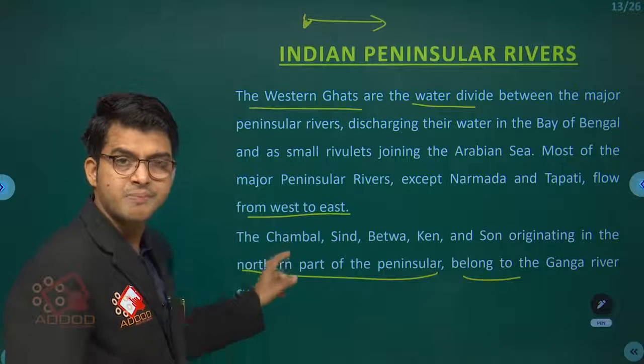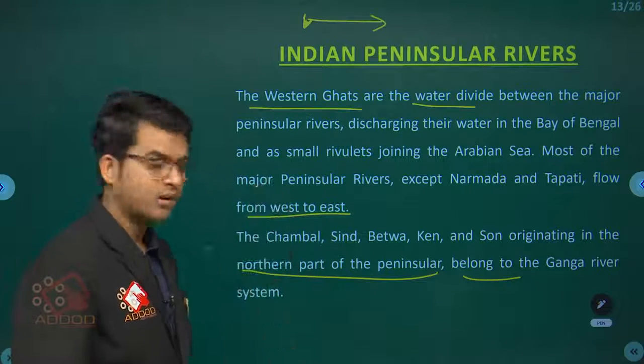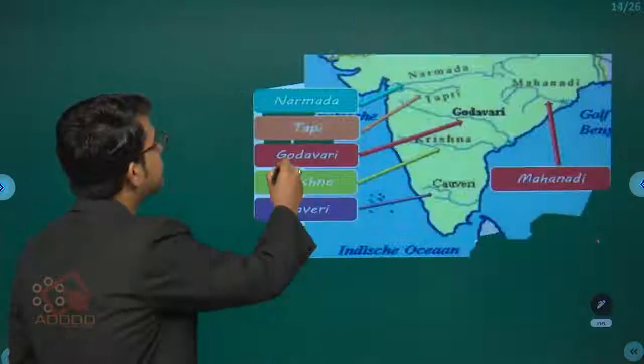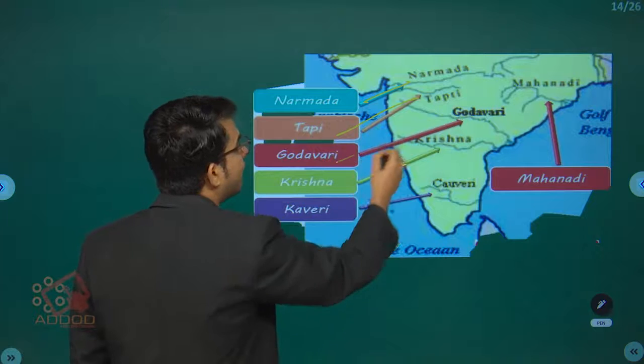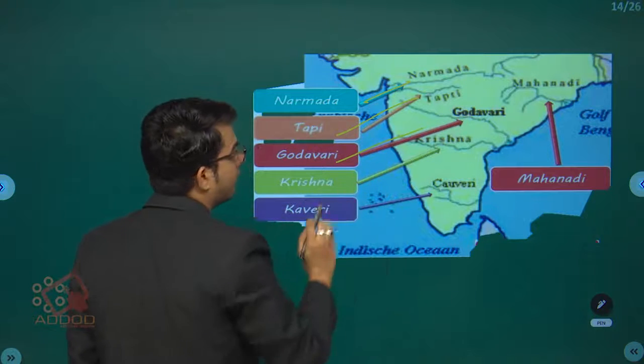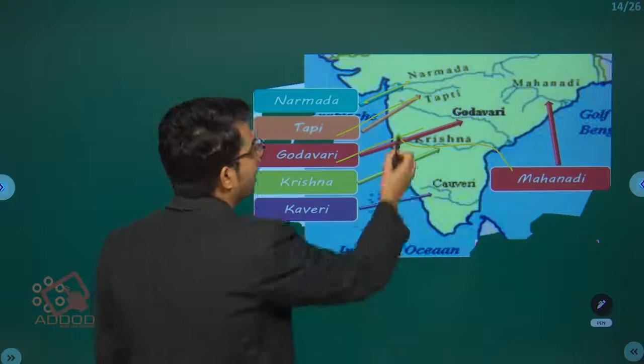So what are they? Chambal river, Sindh river, Betwa river, Ken river and Son. Now you can feel, dear students, the Narmada river here, the Tapi river, Tapti, the Godavari river here, and then Krishna and Kaveri. They are coming from here and finally going into the Bay of Bengal.